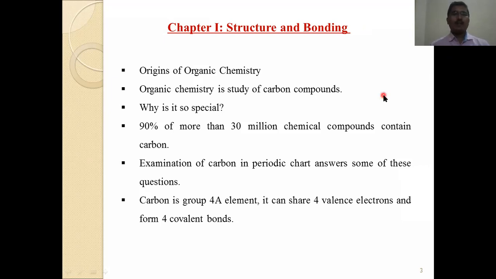We know that in many compounds, the percentage of carbon is high. The position of carbon in the periodic chart answers some of these questions. Carbon is a group 4A element. It can share 4 valence electrons and form 4 bonds.